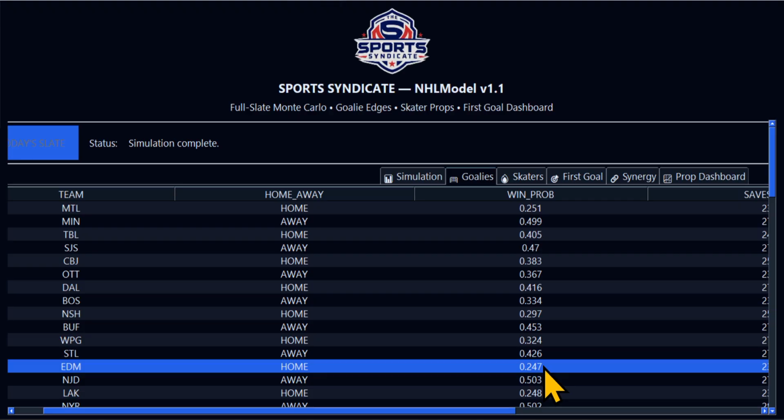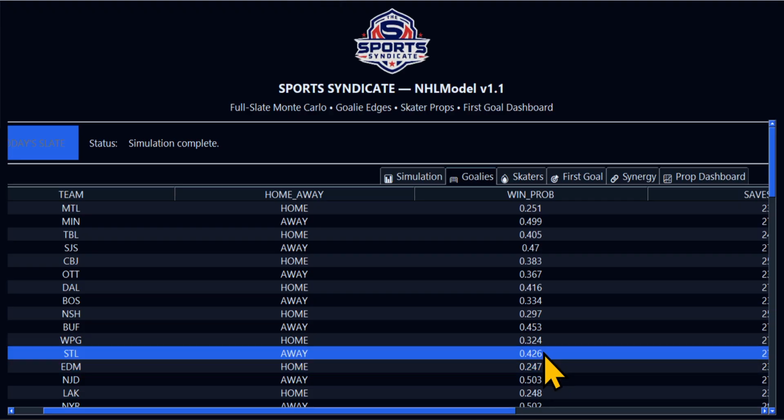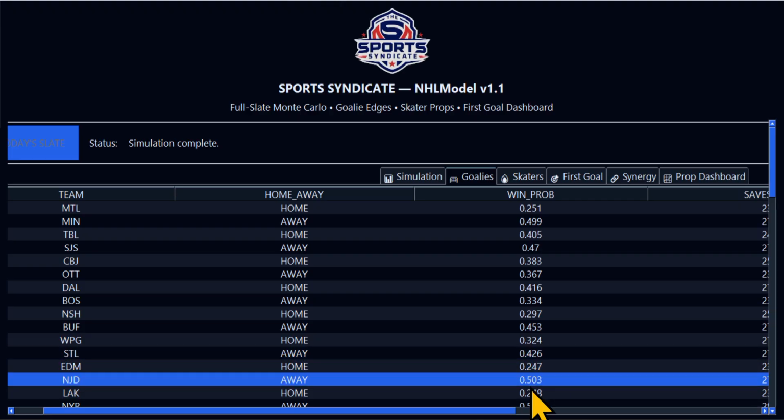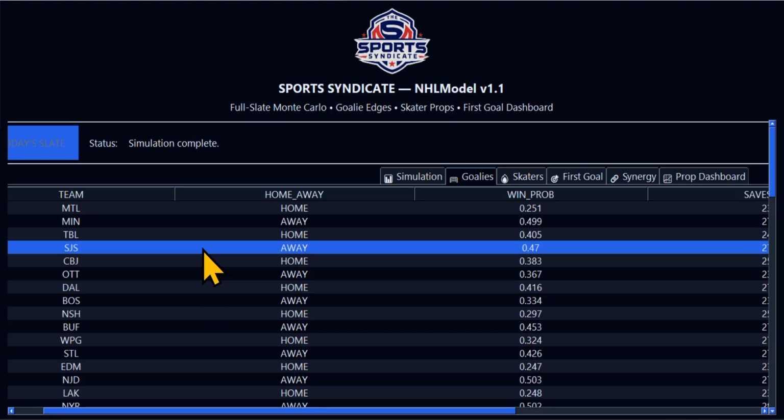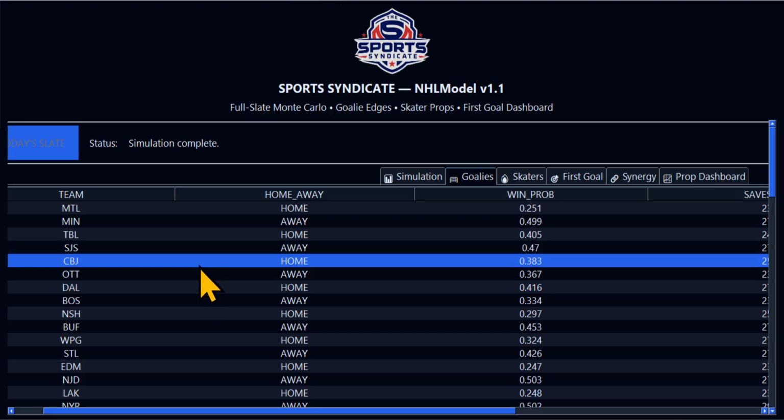Going down some more, 247. Their goalies suck, so St. Louis has better goalies. New Jersey Devils have better goalies, and who did we take? We took Dallas and Columbus. So we're looking at Dallas. Dallas got better goalies. We like that play. And Columbus. Columbus doesn't have better goalies, but we're still going to run with them based on the simulation.